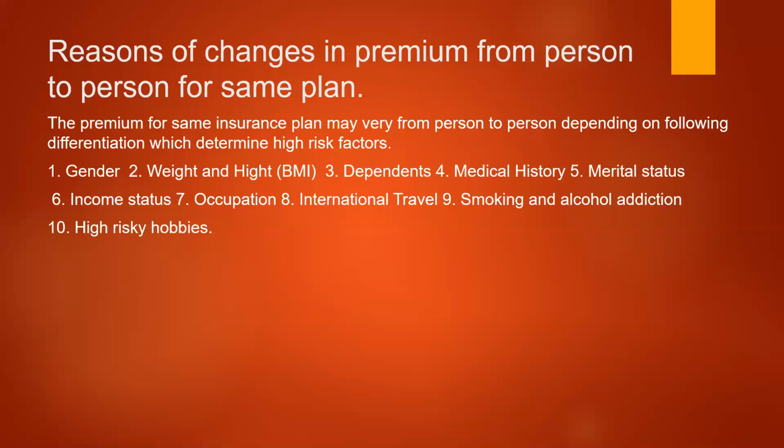Occupation of the person. Occupation refers to his health hazards or life hazards. If the person is a pilot flying in the air every day, then his risk to life will be more. In such cases, higher insurance premiums will be charged for such professions. And if the person does not have such exposures, a person of the same age will be charged less insurance premium. International travel: if the person is traveling frequently internationally, going through air travel and all that, then the risk to life will be more, threats to life will be more, and the insurance premium will be more.